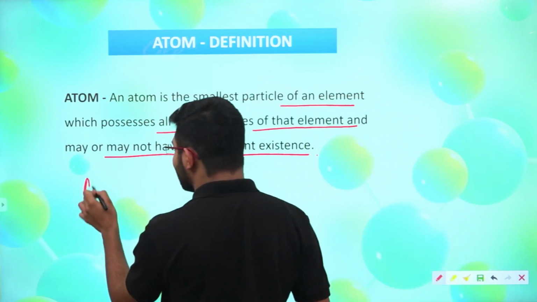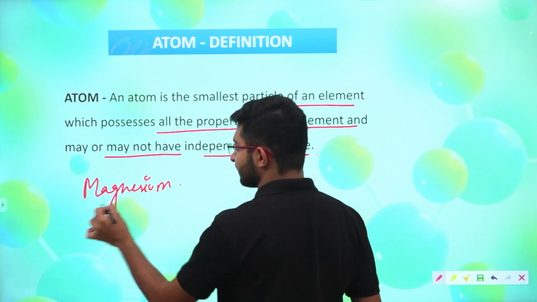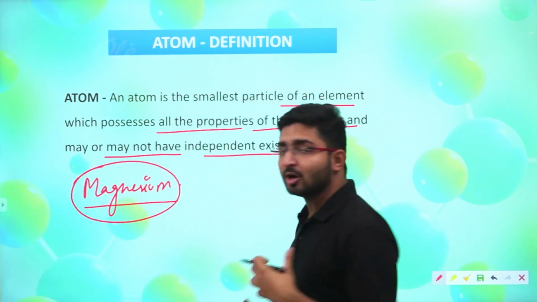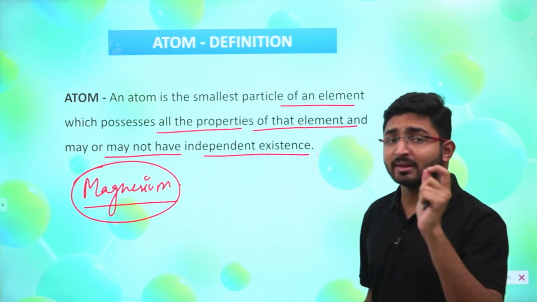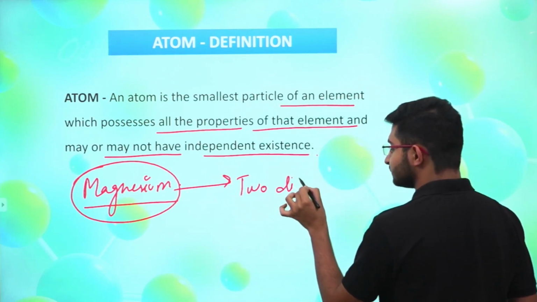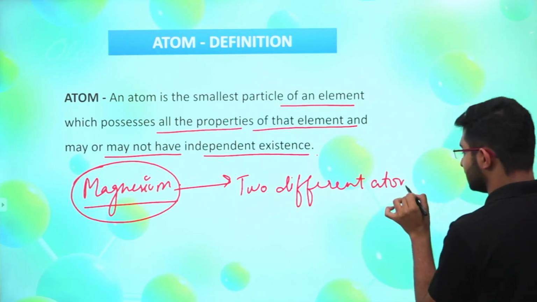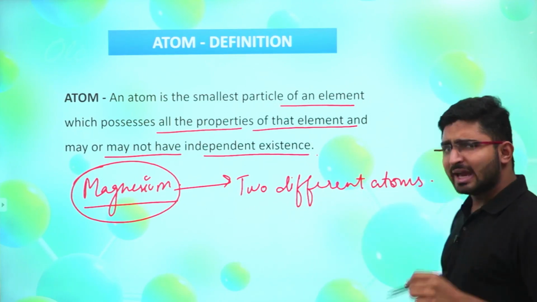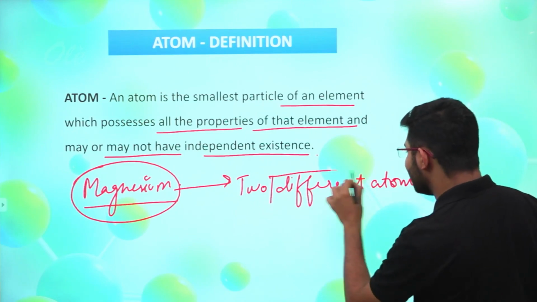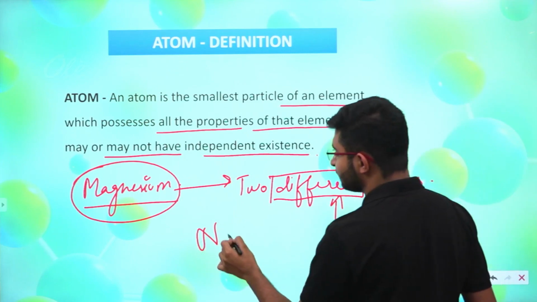If I am talking about magnesium, and I say that I have two different atoms of magnesium, can I say that I am having different atoms? No. Why?